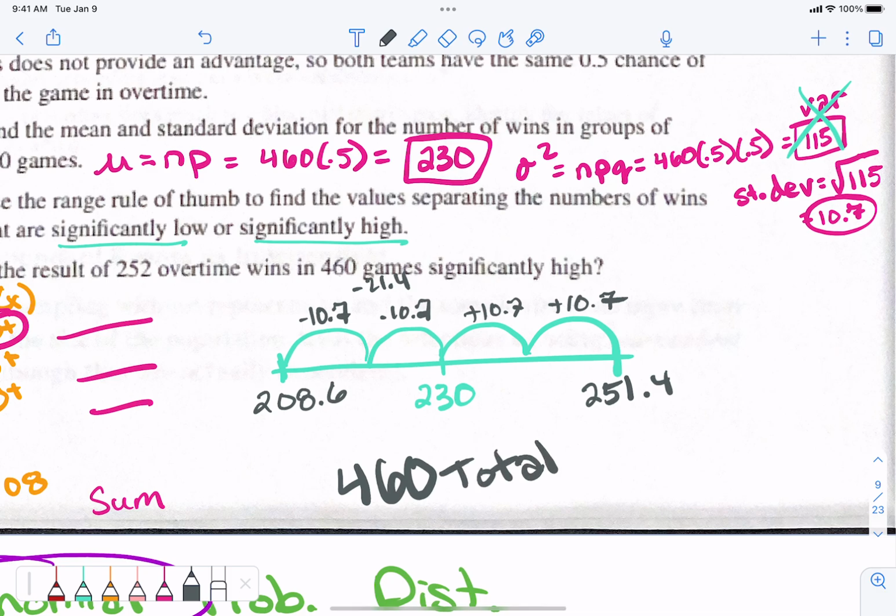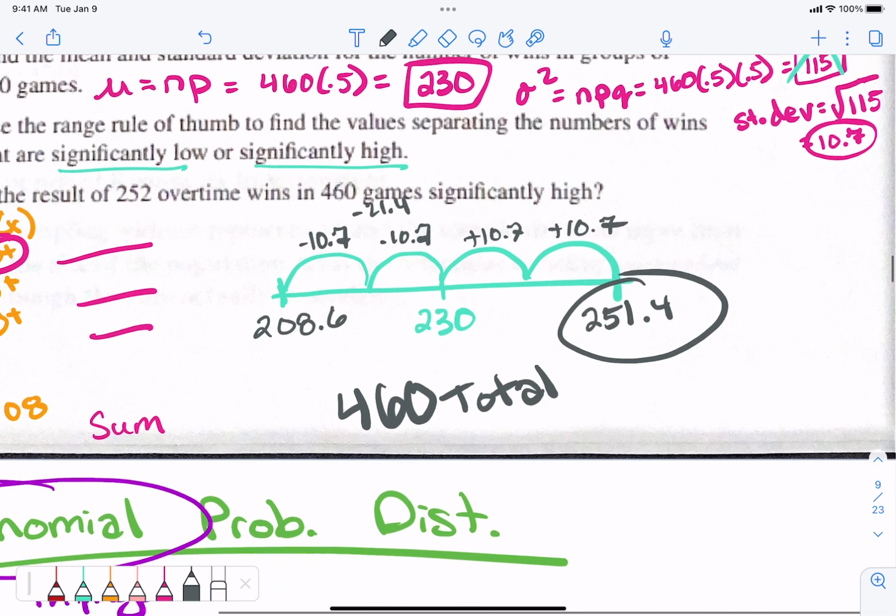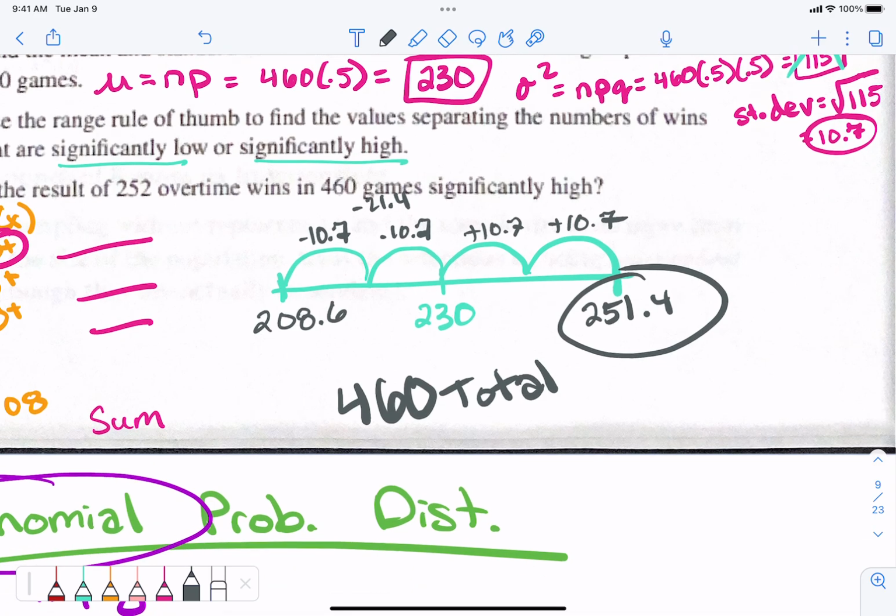Okay, so out of the 460 total games, if more than 251 of the coin toss winners would actually win the game, that's maybe the coin toss actually doing something. We said the coin toss does do something in overtime, right? And what that leads us to believe is that they have had a significantly high number of coin toss winners win the game. Does that make sense?